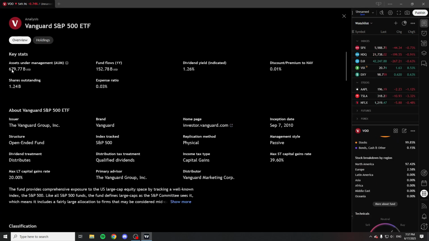And now as you can see right here, they have $679 billion under management, which is of course amazing. And as you can see, they pay out a dividend of 1.26% a year with an expense ratio of 0.03%. This is what it costs you to have the ETF, which is very, very little. And I believe it is one of the cheapest ETFs on the market.